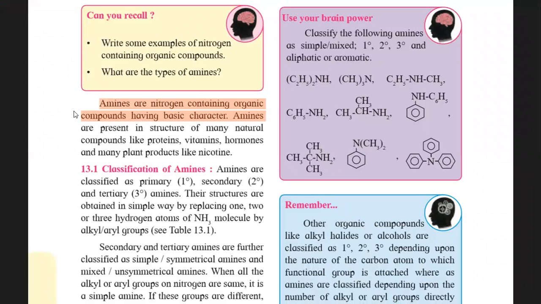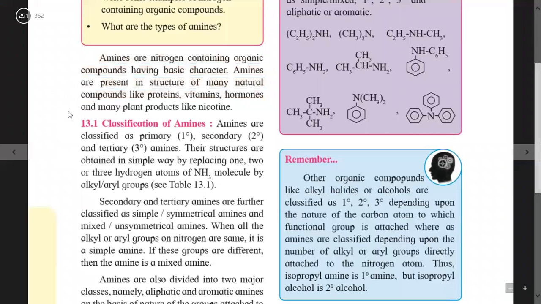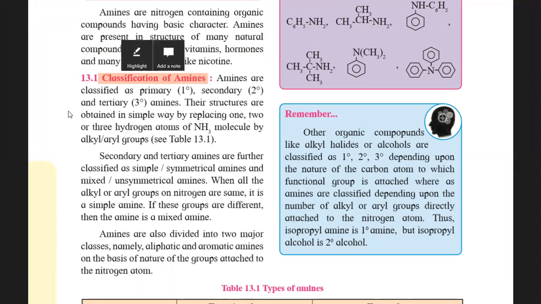Amines are present in the structure of many natural compounds like proteins, vitamins, hormones, and many plant products like nicotine. So that is about the definition and the presence of amines and nitrogen containing compounds in various natural compounds. Now we will study the second point given in this chapter, classification of amines.